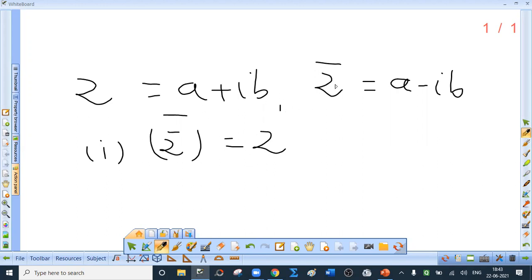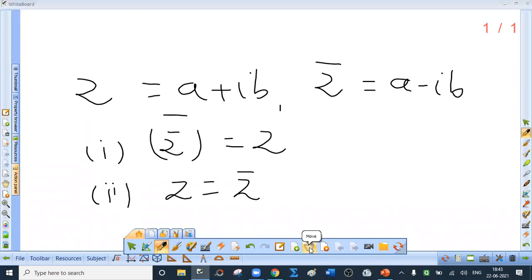If I say z equal to z bar, can you draw some conclusion? In that case, b must be equal to 0. That is, if z is z bar, z is purely real number. I hope you are getting this. Okay. So this is about the conjugate of complex number.